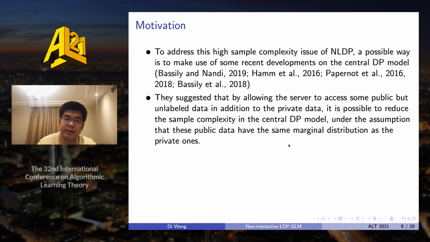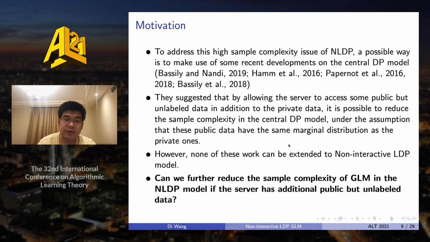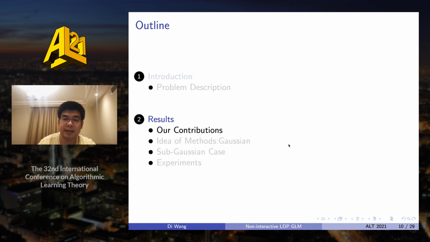However, on the other side, we know that there are many papers studying the central DP model with public but unlabeled data, and they show that when the curator has some public but unlabeled data, then it is possible to reduce the sample complexity, if these public data have the same marginal distribution as the private ones. But we don't know whether it is true for the LDP model, because none of this work can be extended to the NLDP model. So our question is, can we further reduce the sample complexity of GLM in the NLDP model if the server has public but unlabeled data?